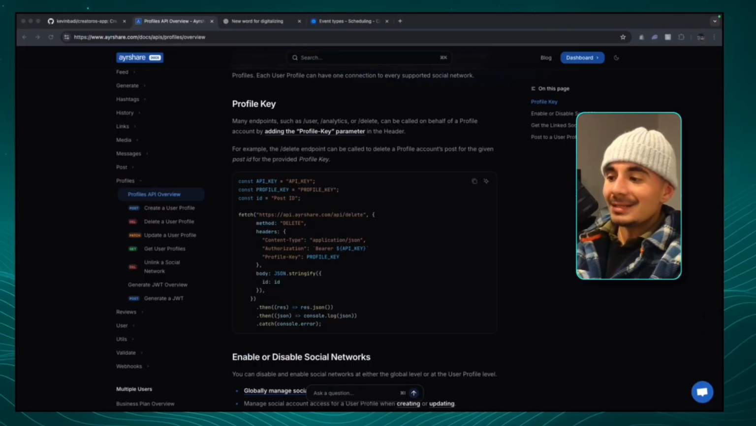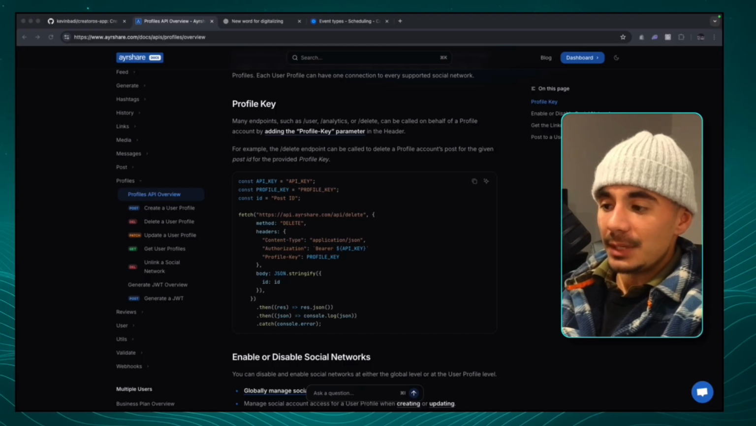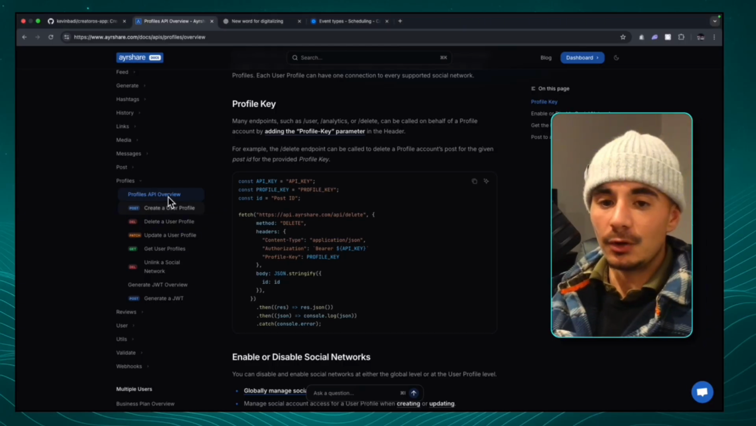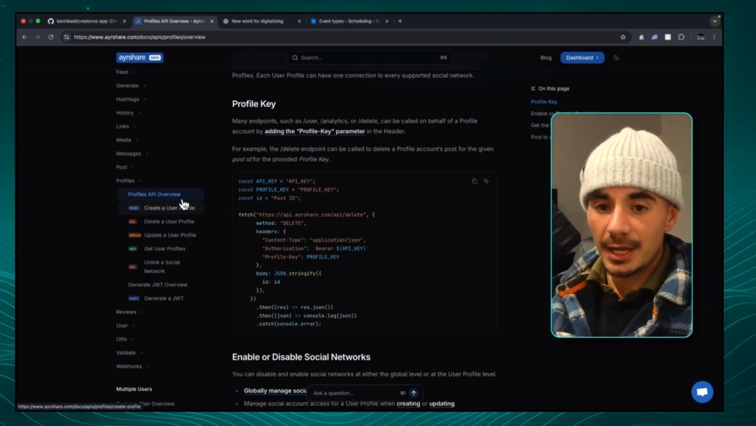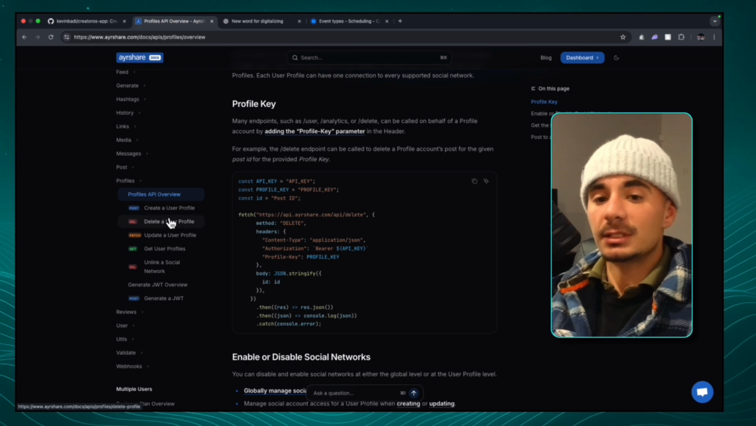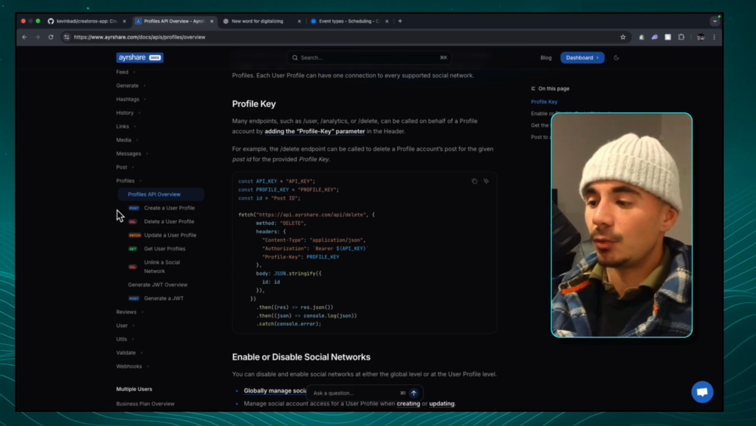And in this way, we're never going to have crossover between different accounts because let's say as an AI service provider, you have, let's say 20 to 30 clients at the same time, and you can connect all of their socials to one app for you to then manage in one easy place. And so inside of the profiles API call, there's another 5 API calls. So the first one is to actually create the user profile. The second one is to delete. The next one's to update, so on and so forth.